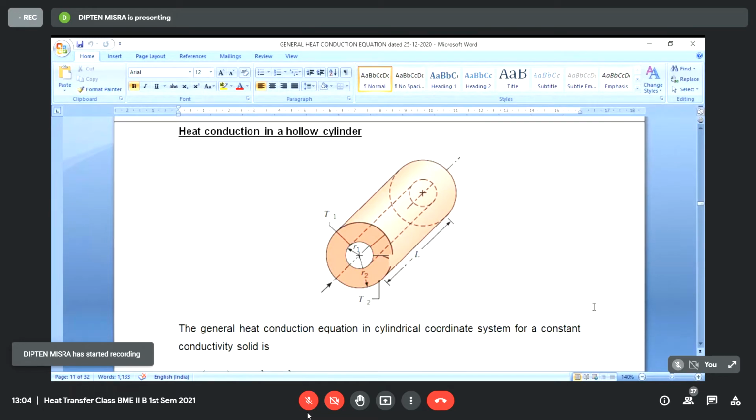Now we are going to discuss the heat conduction through cylindrical geometries. A very common example of a cylindrical geometry can be a hollow pipe or simply a pipe. This can be an example of a hollow cylinder.